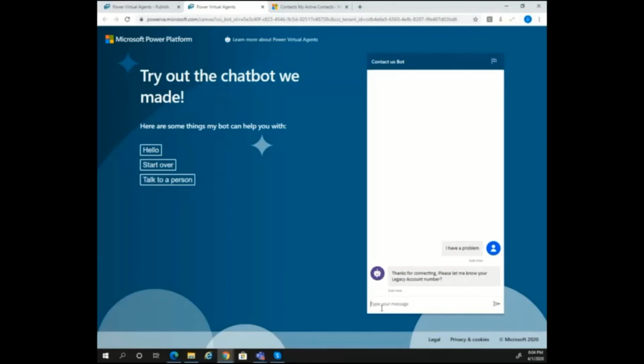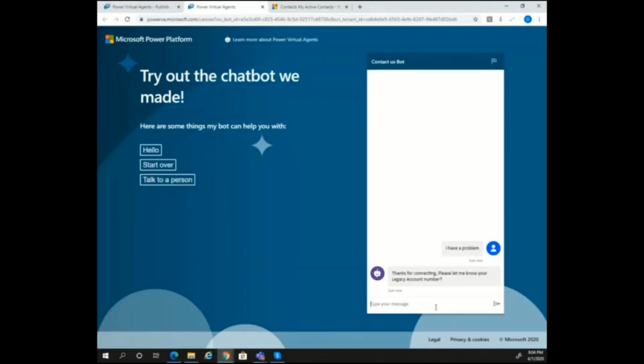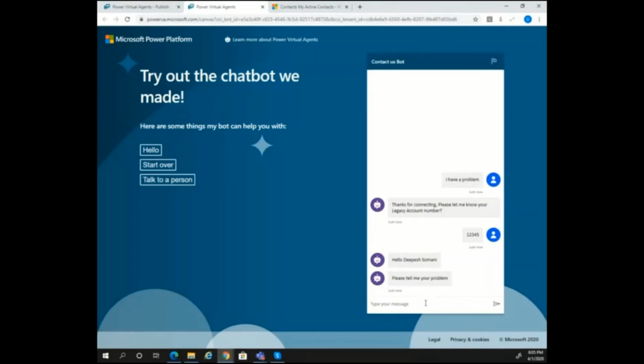This time the bot is going to identify that and ask me for a legacy account number to identify myself. This can be a variety or combination of fields as well, but in this example, it is a legacy account number, and you can clearly see the account number that I've mentioned for myself over here is 12345. So I'm just going to put my account number in. As soon as I fill in that information, the bot is going to query and identify that this is Dipesh. So, hello Dipesh Somani, please tell me your problem.